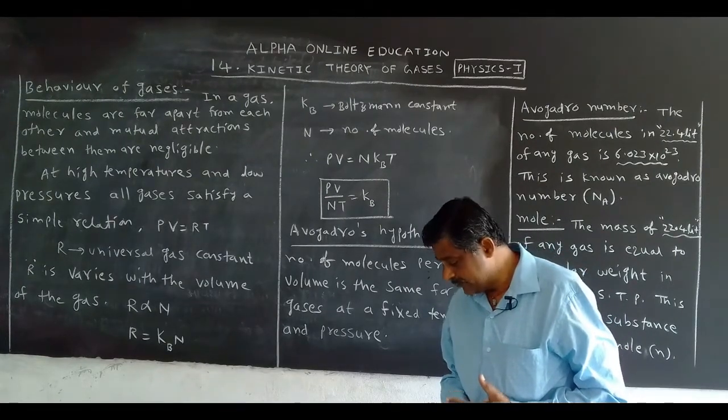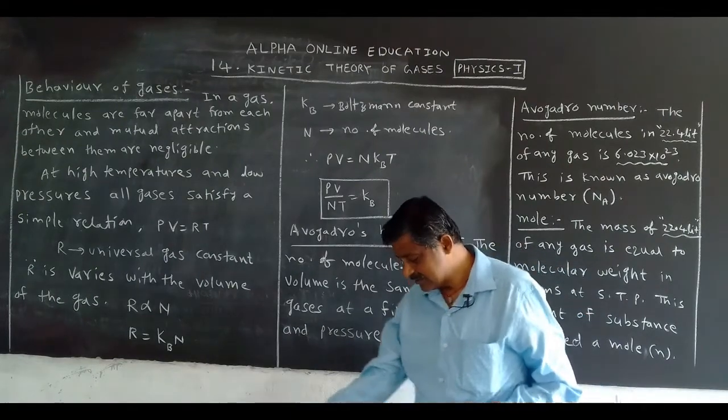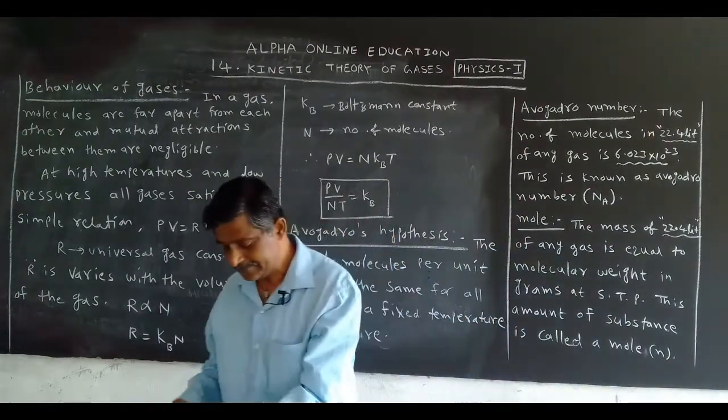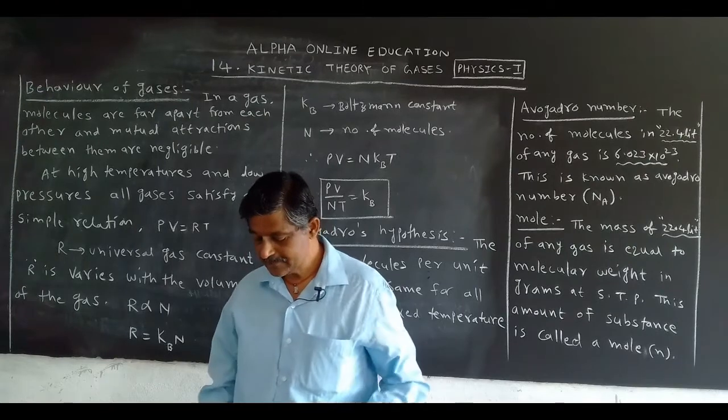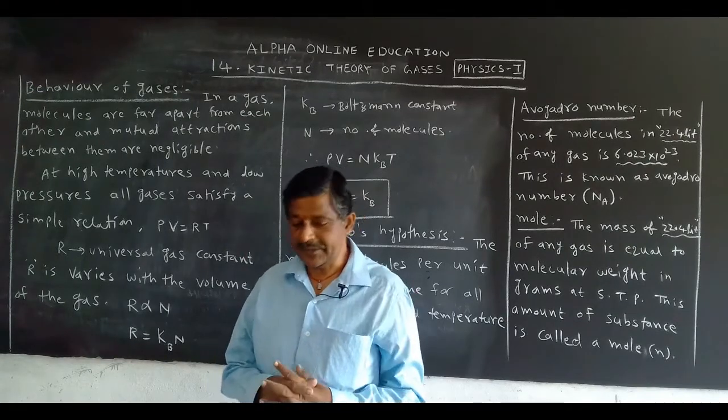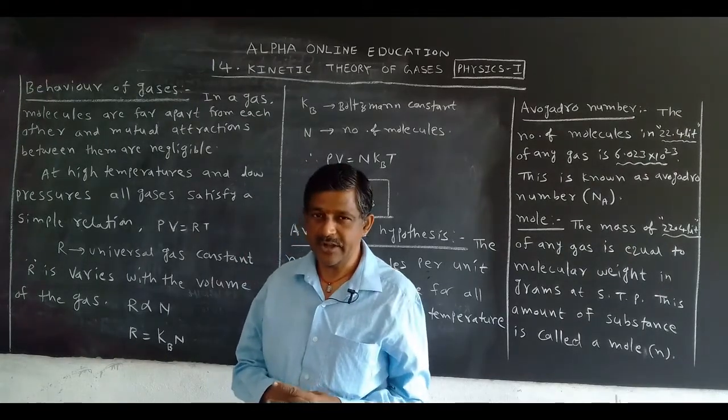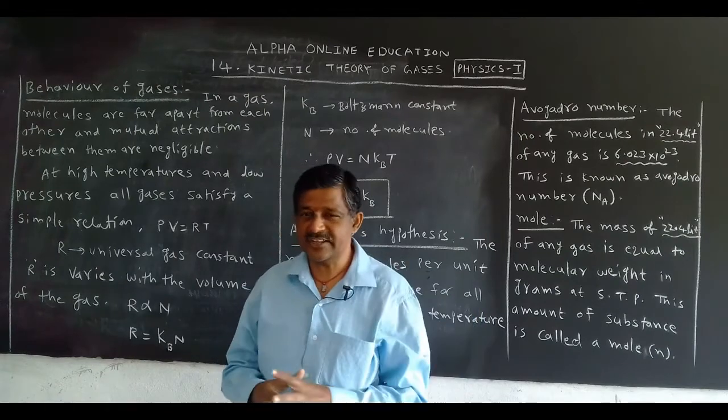So, for these gases we studied some laws in the 12th chapter, that are Boyle's law and Charles' law.